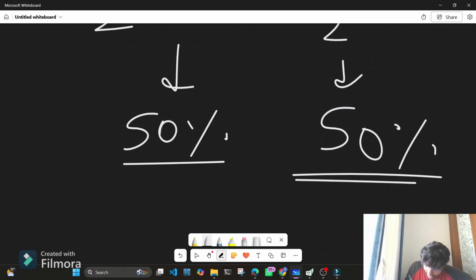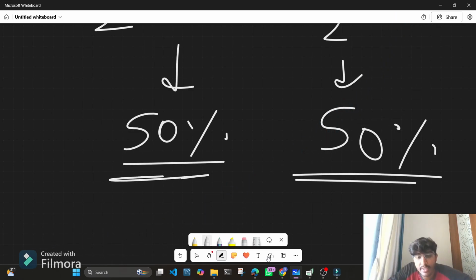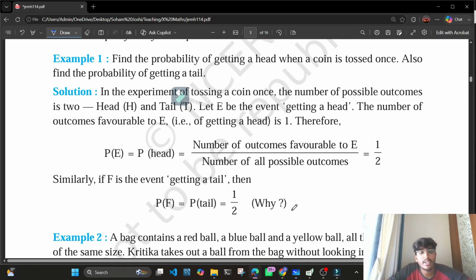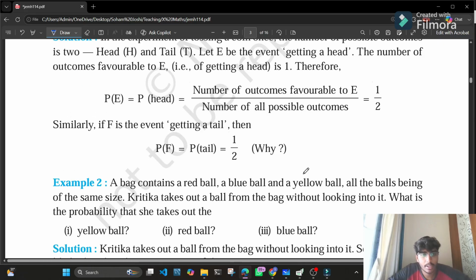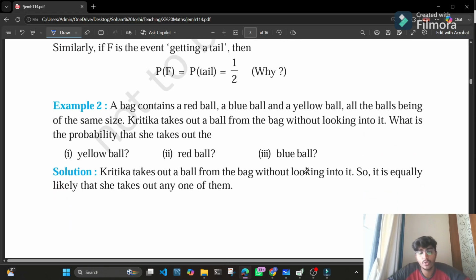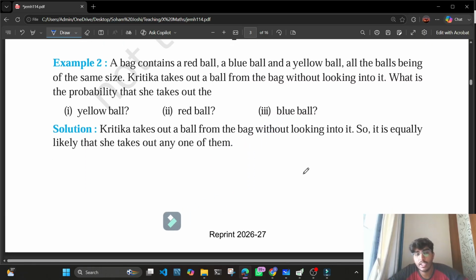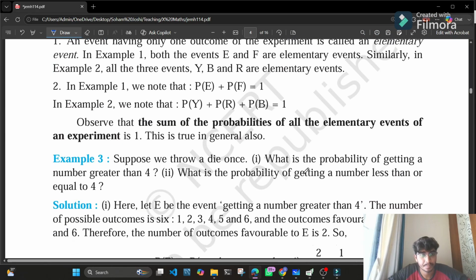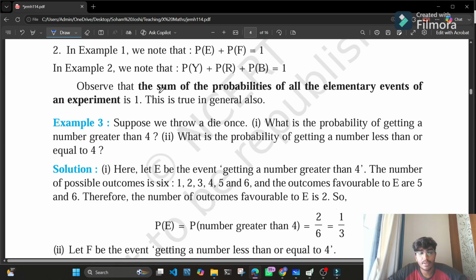So therefore, we can say that there are 50% chances that I would get a head, and 50% chances that I would get a tail. Okay, I hope that is clear. And so this is how we calculate probability. We divide the number of favorable outcomes by the total number of outcomes. I hope that is clear.